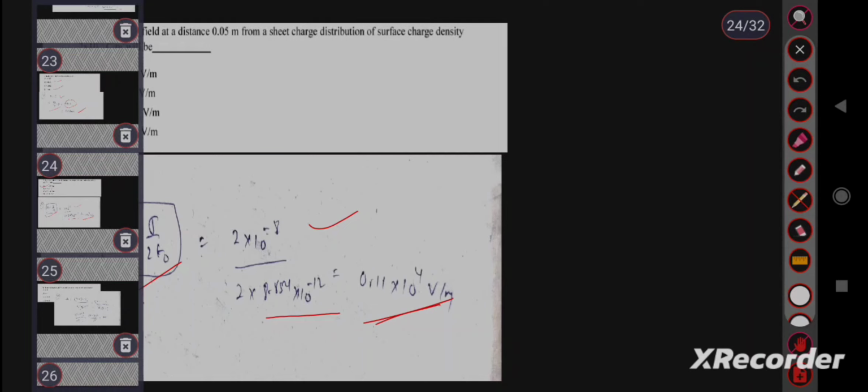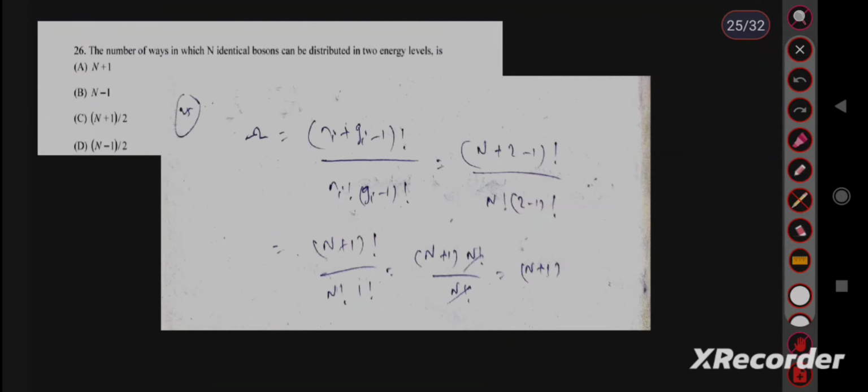This is an important question. The number of ways in which n identical bosons can be distributed in two energy levels.